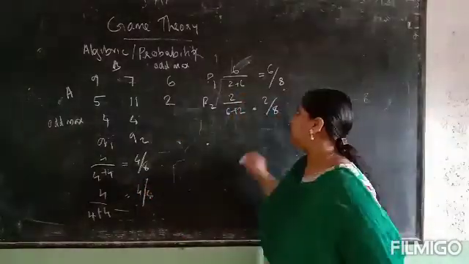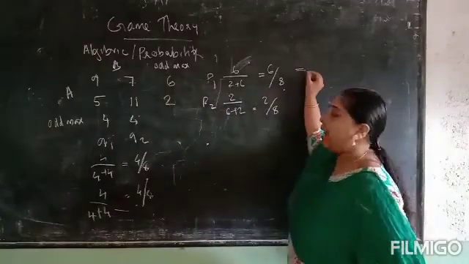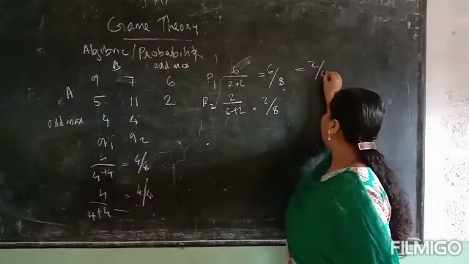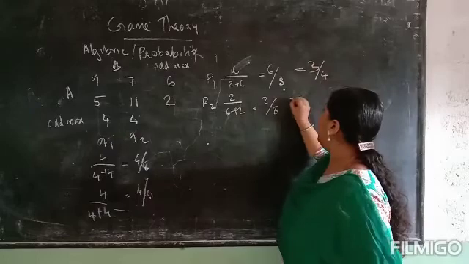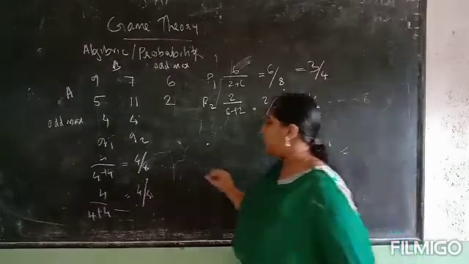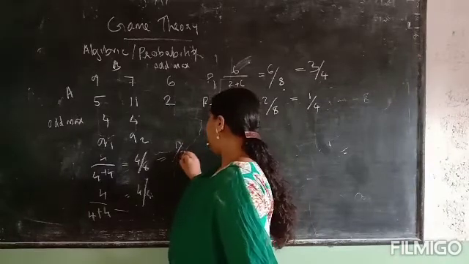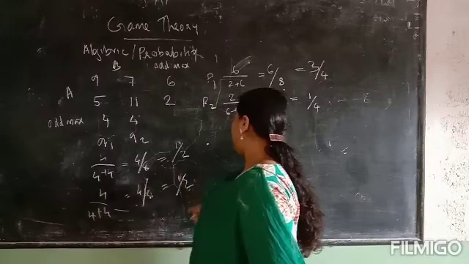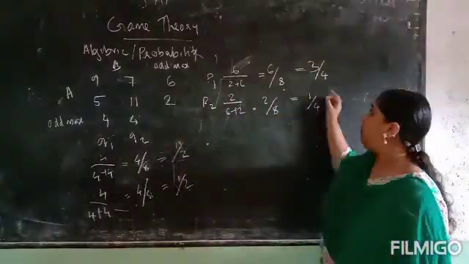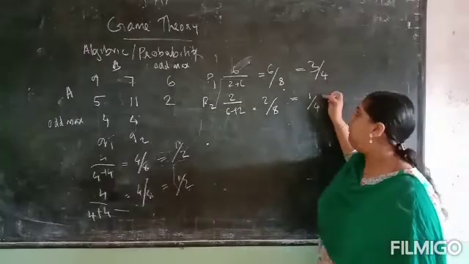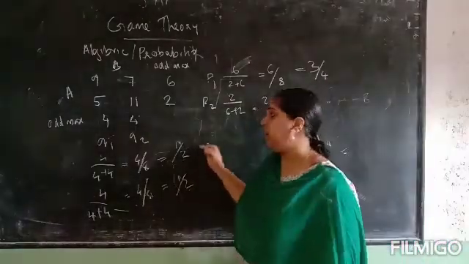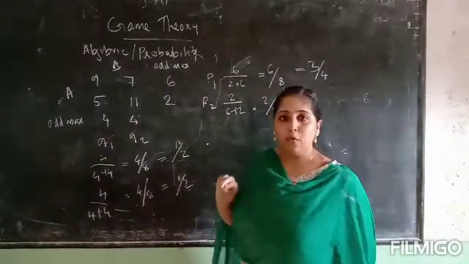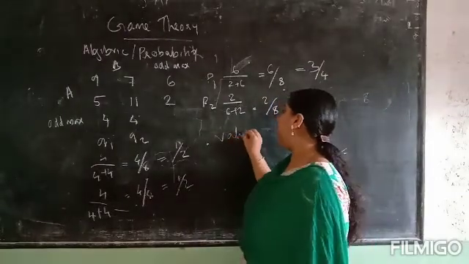Next we want to simplify the values. 6 by 8 will be written as 3 by 4, and 2 by 8 as 1 by 4. Also 4 by 8 can be written as 1 by 2, and the next 4 by 8 also 1 by 2. So we get the probabilities: P1 is 3 by 4, P2 is 1 by 4, Q1 is 1 by 2 and Q2 is 1 by 2. From this we want to find the value of the game.